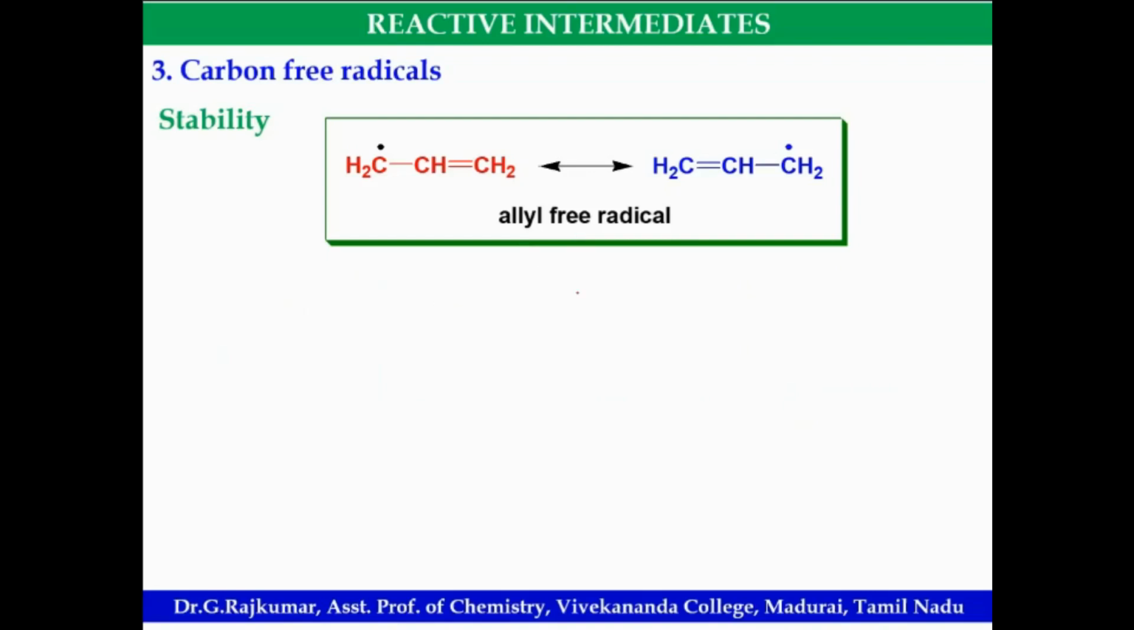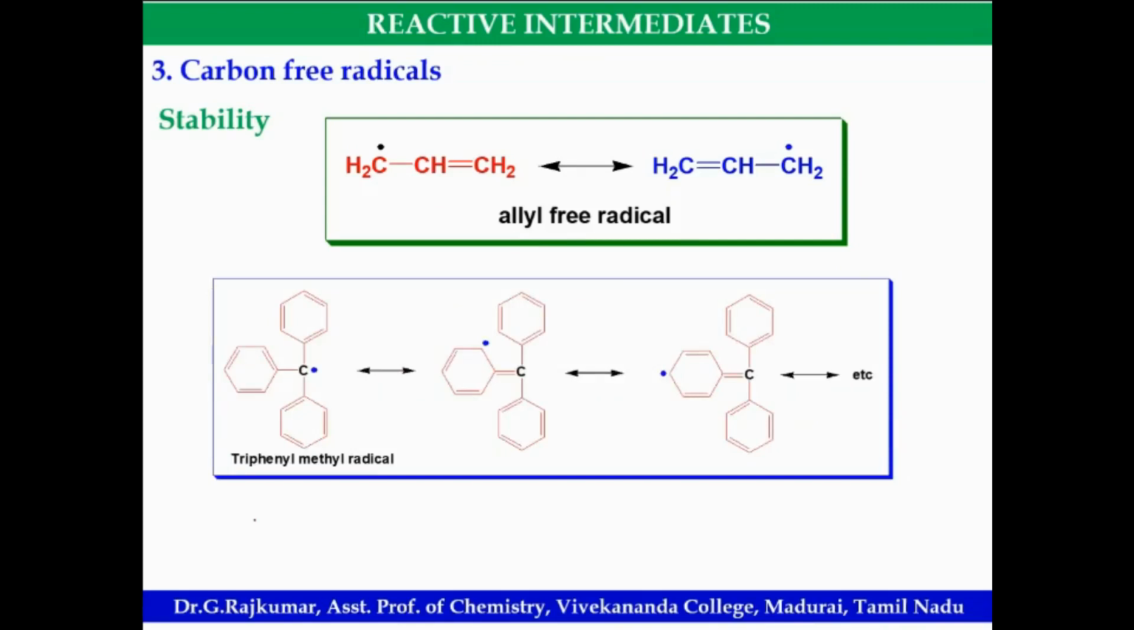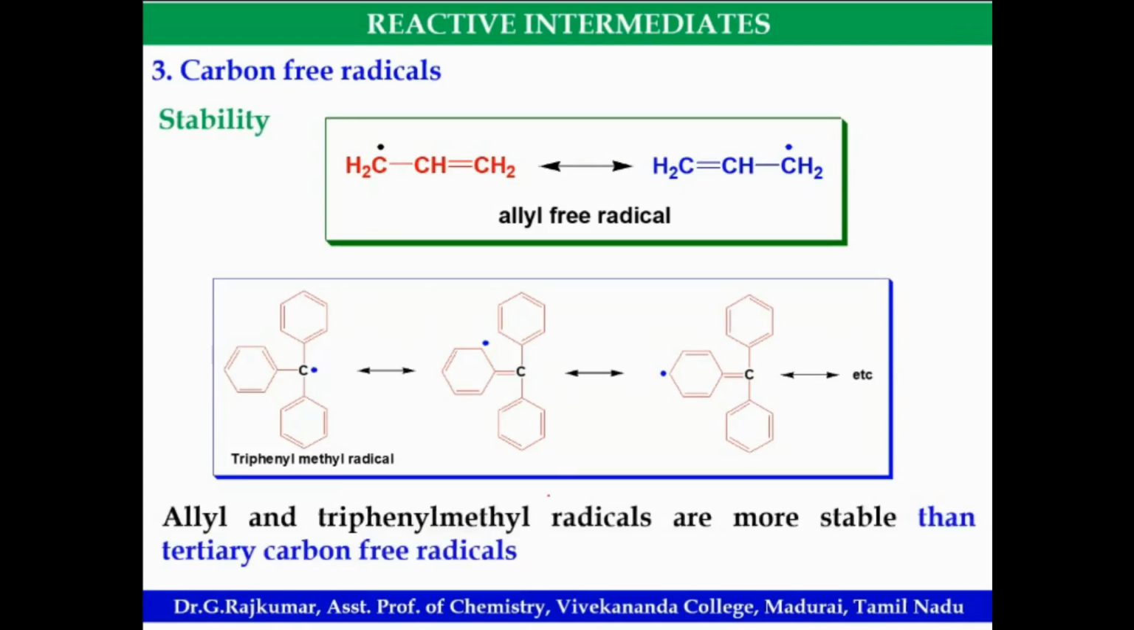Look at this. This is allyl free radical, resonance stabilized. This is a triphenyl methyl radical. Here also resonance structures are possible, so it is more stable. These two are more stable than the tertiary carbon free radical due to the resonance structures.